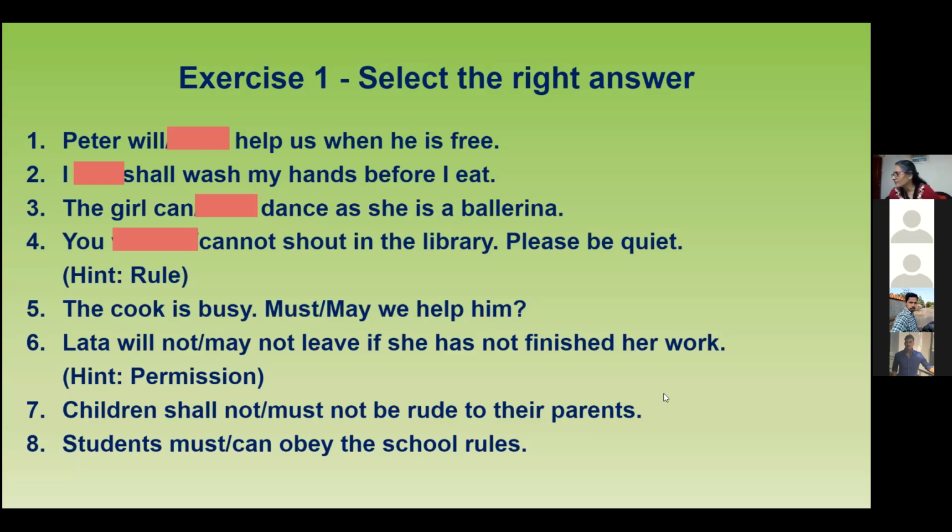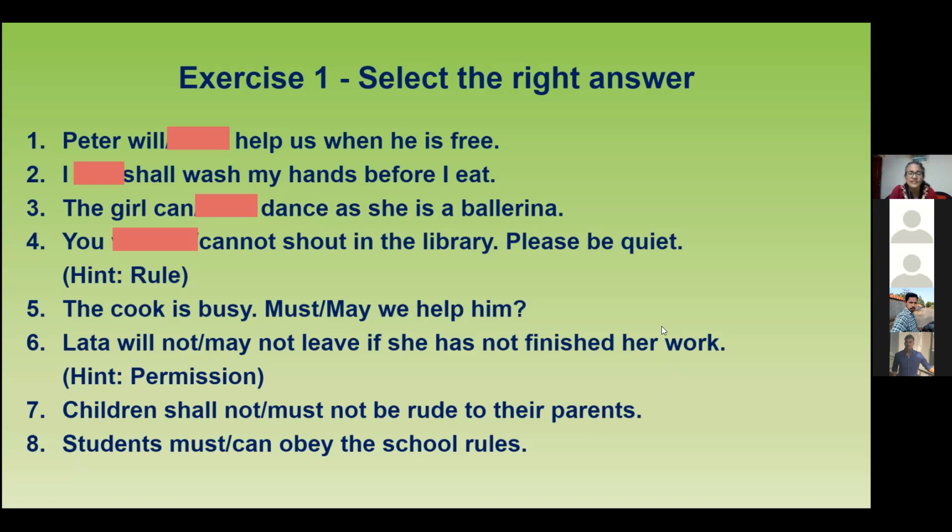Okay, number 5. Shanmugam. The cook is busy. Must we help him? Here, this one is seeking permission. So what would be a better word? Must is you must do it, right?